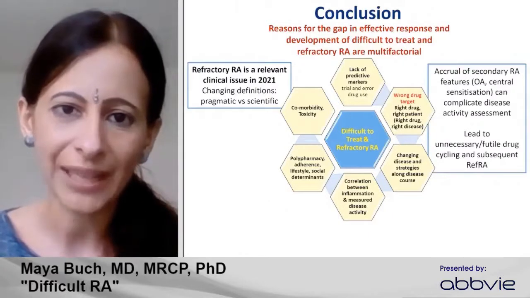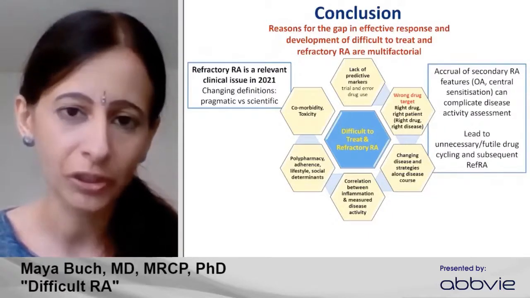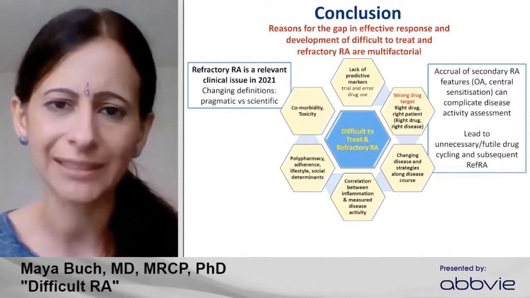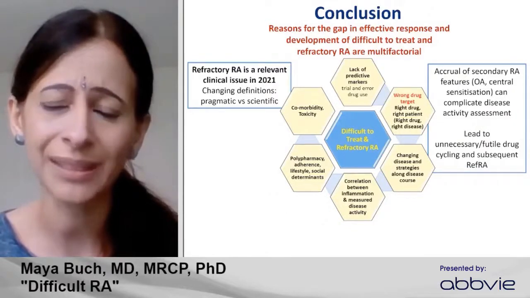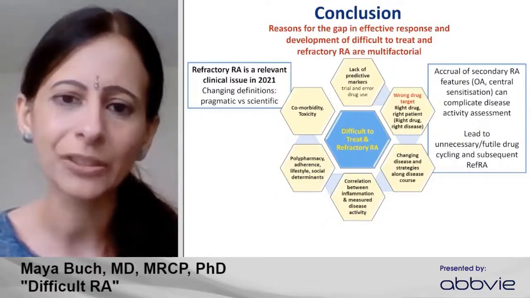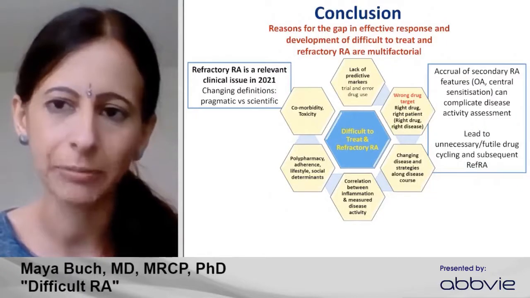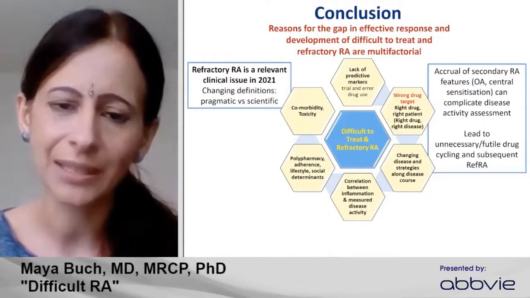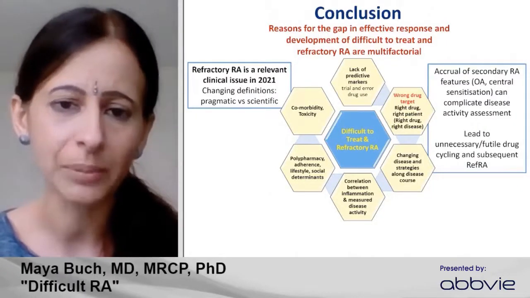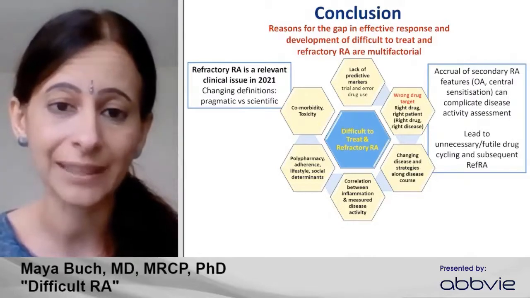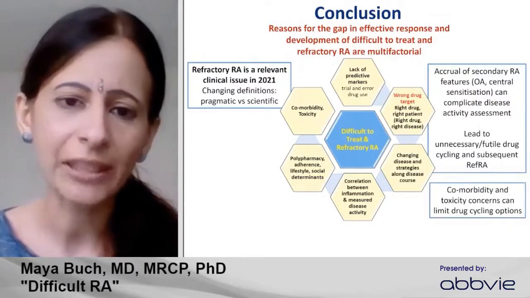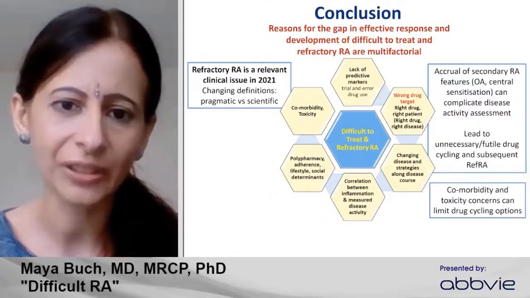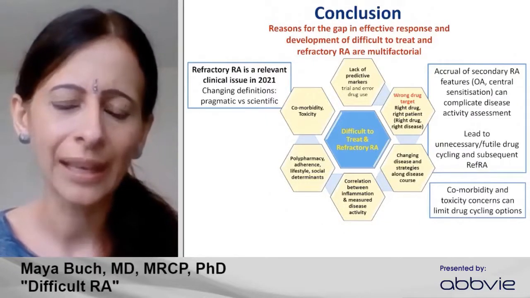The accrual of secondary features such as osteoarthritis damage and central sensitization can complicate our assessment, and certainly that might be leading to some unnecessary cycling in a proportion. This emphasizes the need to use all tools, for example ultrasound, to clarify the extent of active disease. Certainly comorbidity and toxicity concern can limit our cycling options.